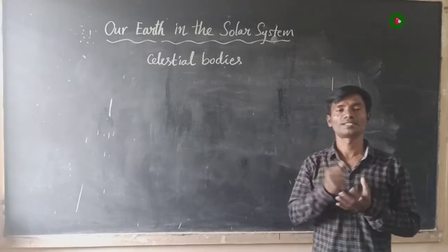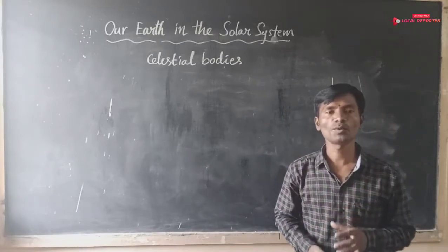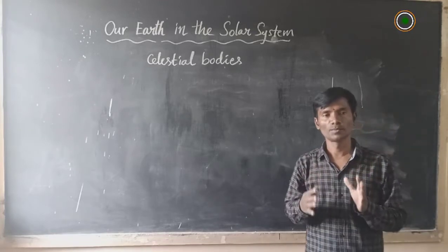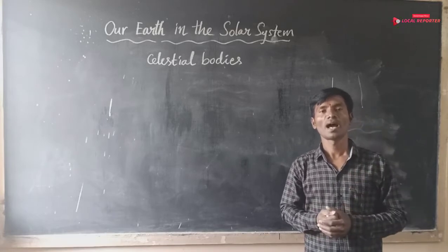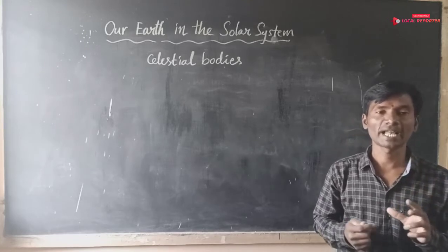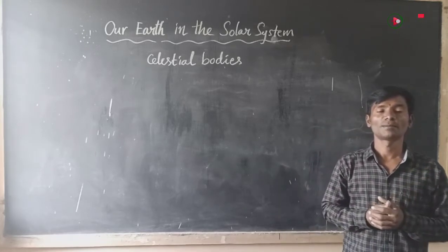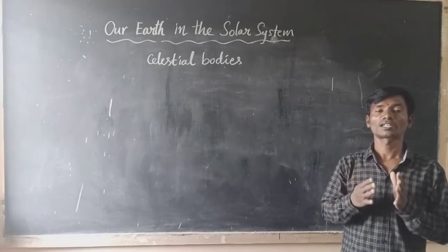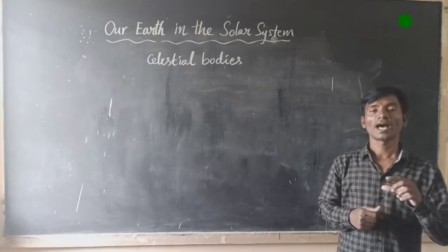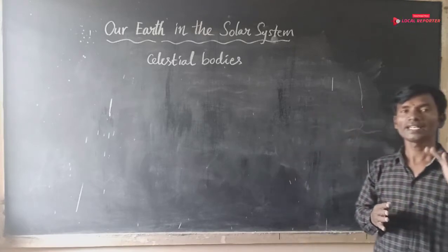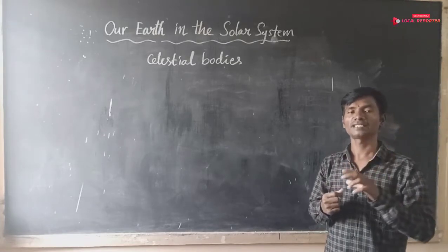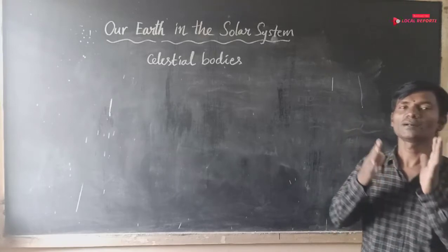What are celestial bodies? The sun, the moon, and all those objects shining in the night sky, and other bodies like the earth are called celestial bodies.